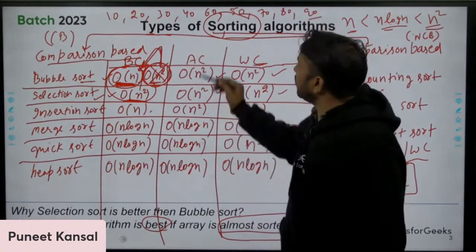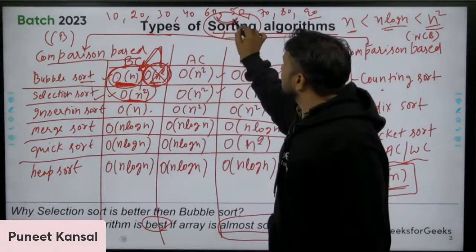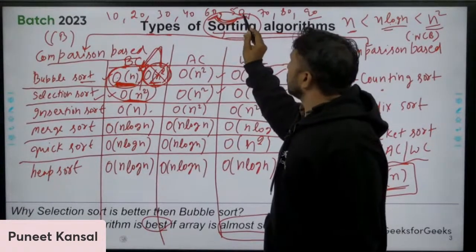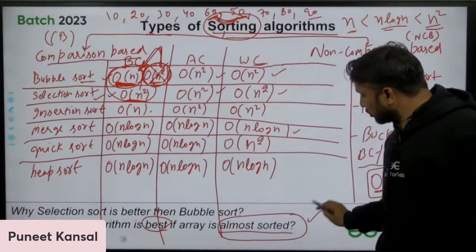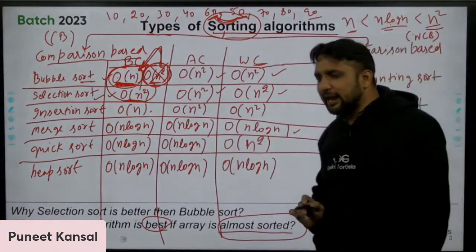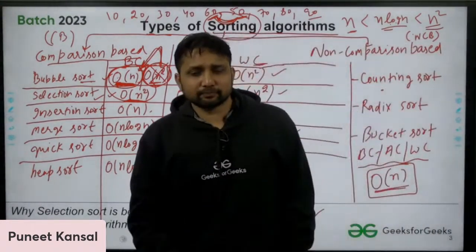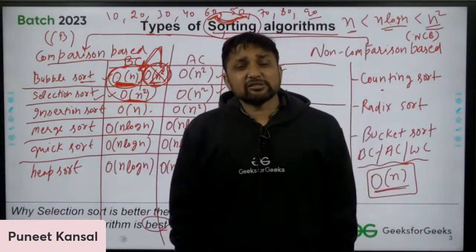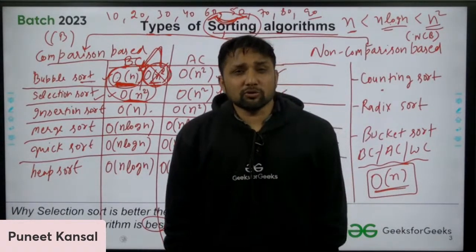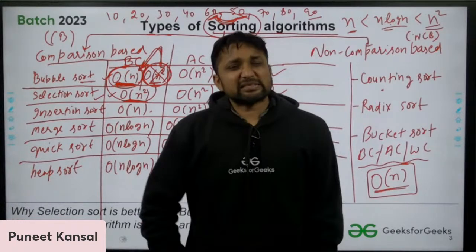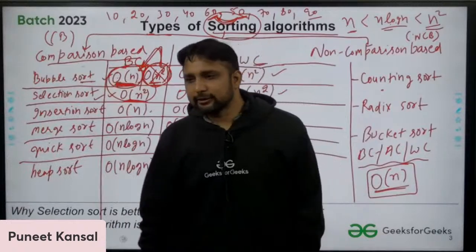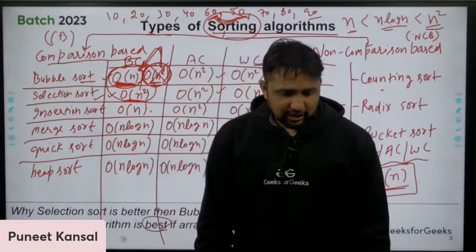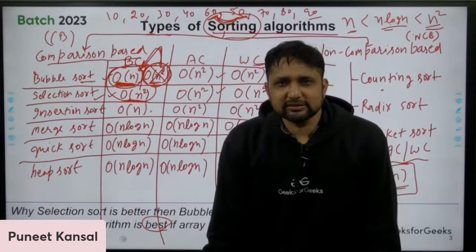So you can see that only these two numbers are not sorted, otherwise all elements are sorted. So that means almost sorted. So the question is, if the array is almost sorted, which algorithm is the best algorithm? This is again an interview question, and was already asked for 1 mark in GATE.